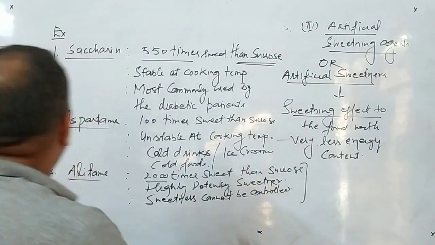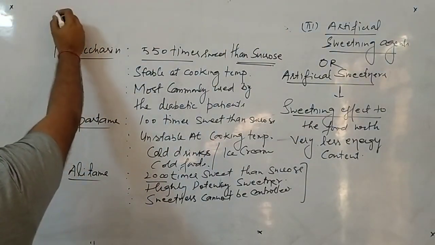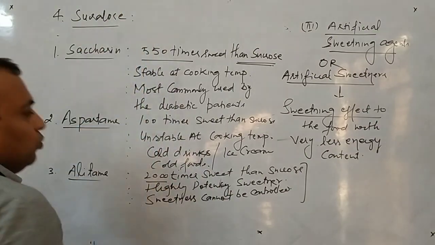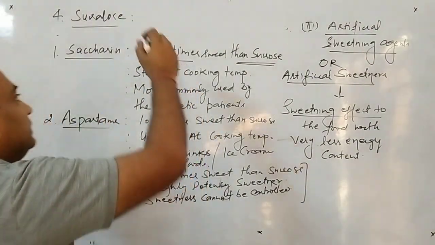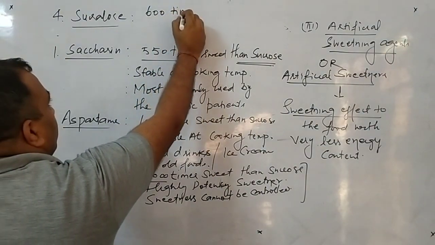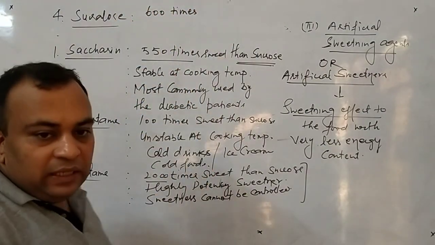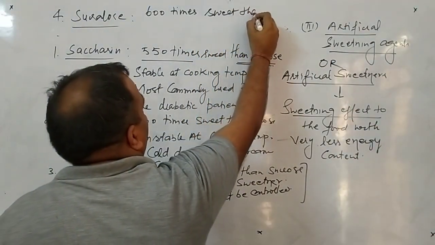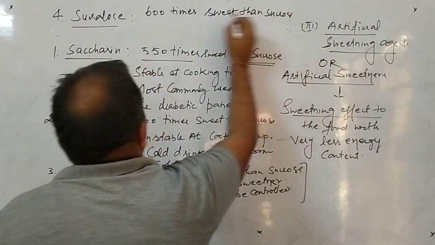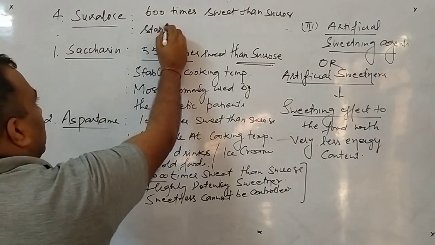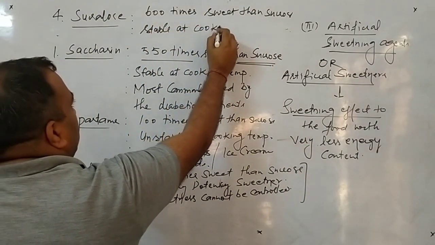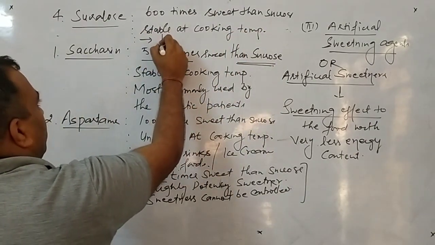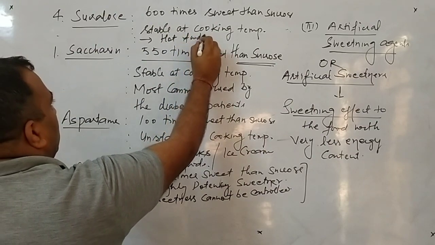Now the last example, the fourth one I discuss here, is sucralose. Sucralose is 600 times sweeter than sucrose. And one more thing, this is again stable at cooking temperature. So this can also be used for making hot foods.